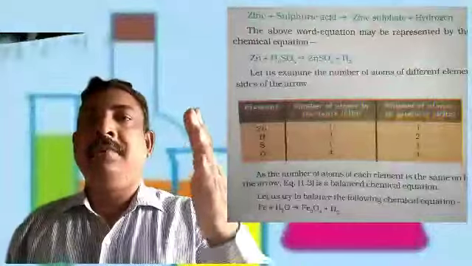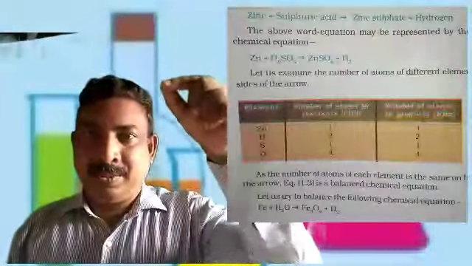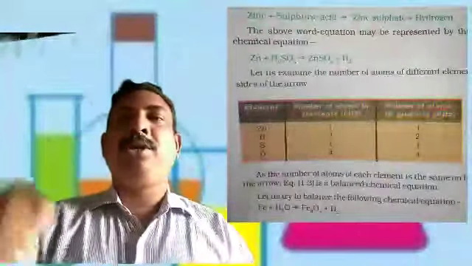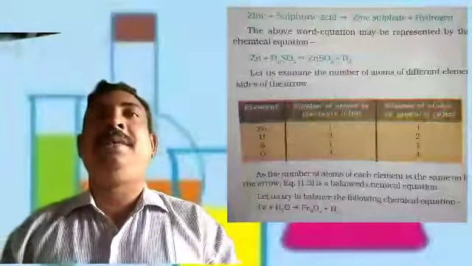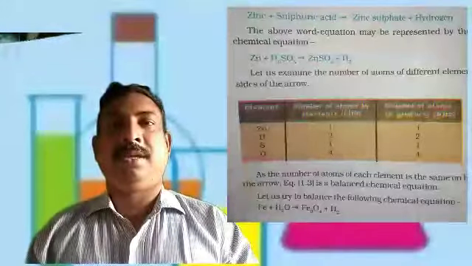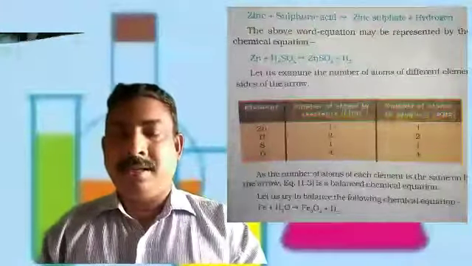To make the equation more meaningful, we have to put some symbols as states. For solid you put S, for liquid you put L, for gas you put G, and for aqueous solution, meaning that substance is present in water, you put AQ. If it is a precipitate, which is settling down, a downward arrow. If it is a gas, you put an upward arrow. If you keep such symbols, our chemical equation will be more informative. Okay? This is the topic.